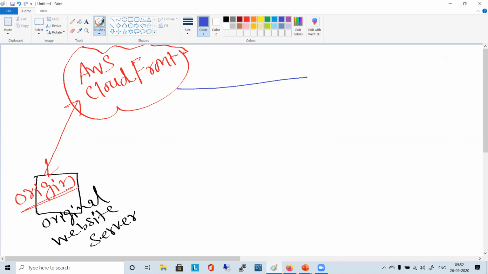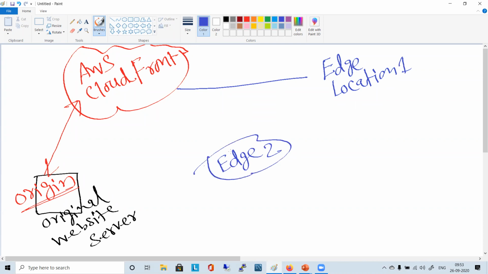It has its own backbone, fiber connectivity, to transfer the data at a high speed, right? So now you have edge locations, say edge location 1 and edge location 2, right? And now it will be sending the content right here.